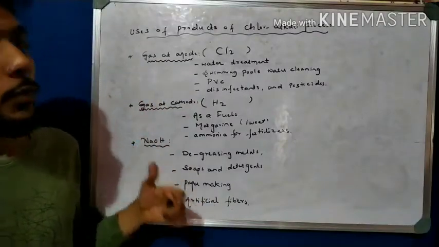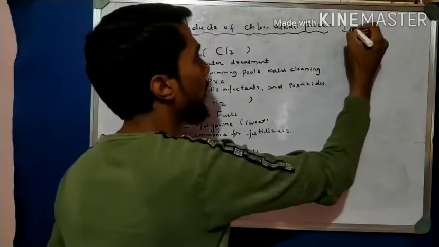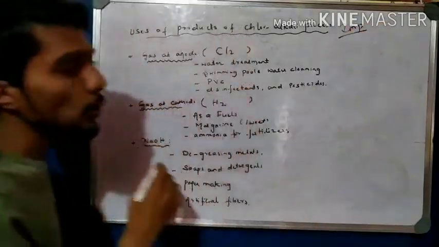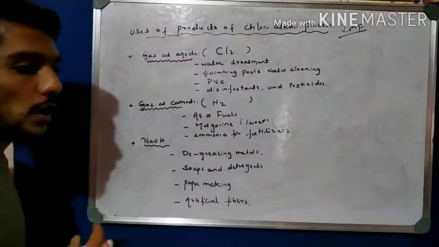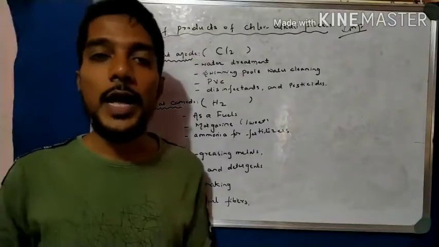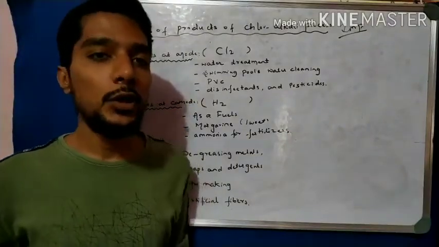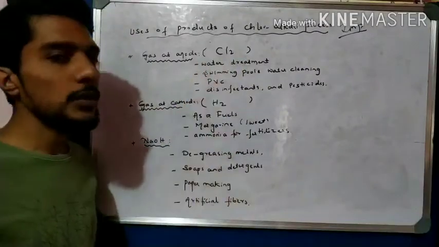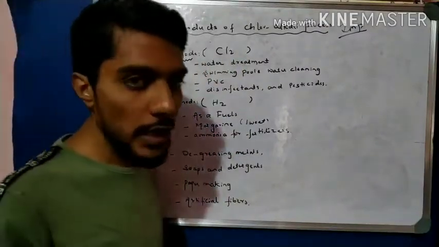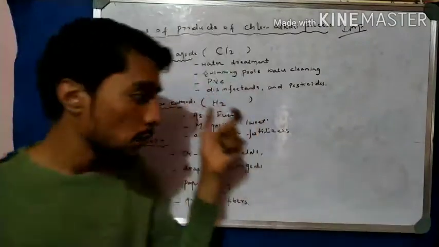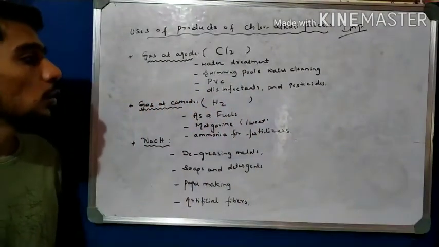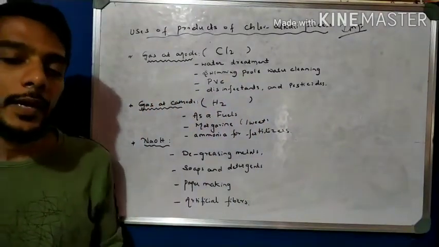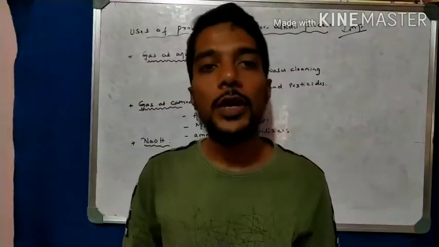So these are very important concepts and important points for the examination. Many times they ask the question: what are the products of the chlor-alkali process, and write their uses. It is very important; you have to remember this in a shortcut manner. If you write like this, you get full marks. That is today's video, and you should write all these concepts in your notebook. Very important uses are there.